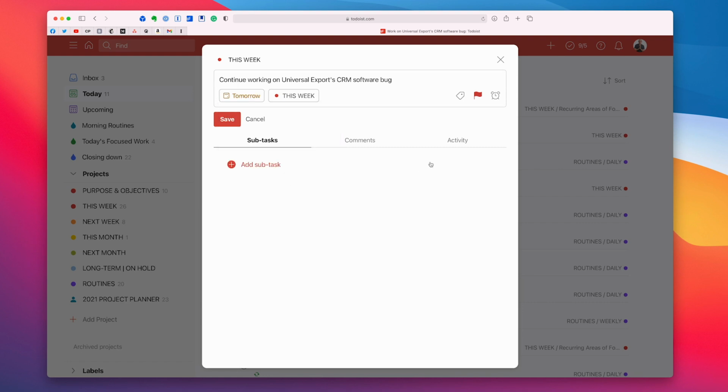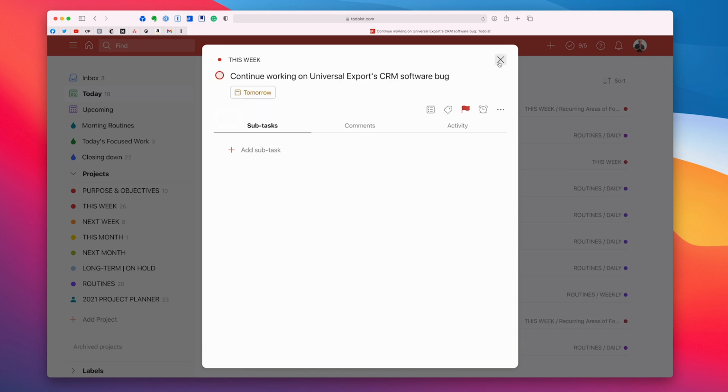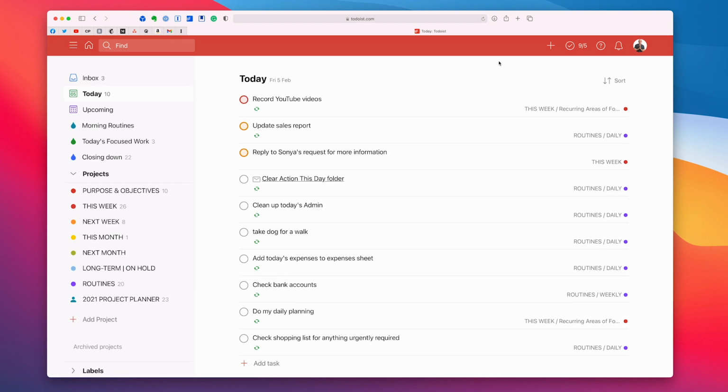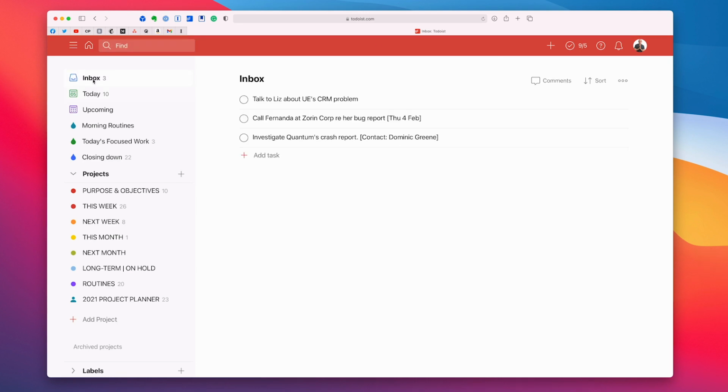I'm going to save it. Now, this is an urgent task, so it's already flagged red. I'm not going to change that, and obviously it's still this week, so that gets saved. It's done for today, and I can now go home knowing that that's going to come up as an objective tomorrow. So that's what I do with those kinds of tasks.